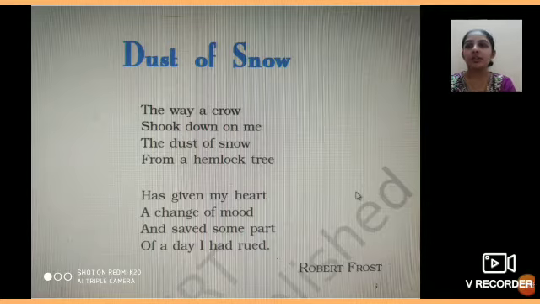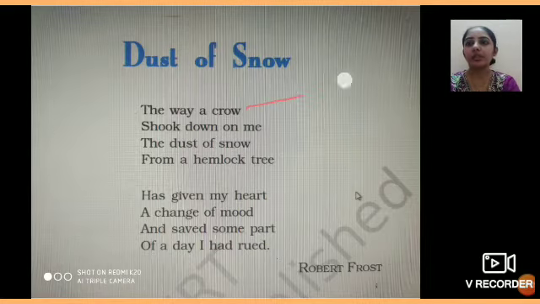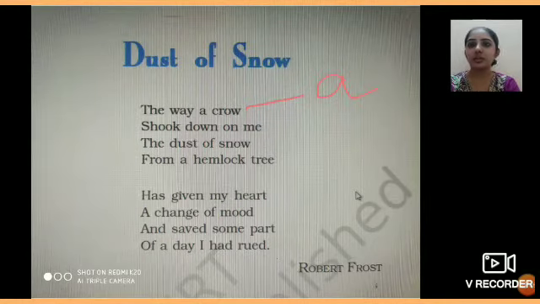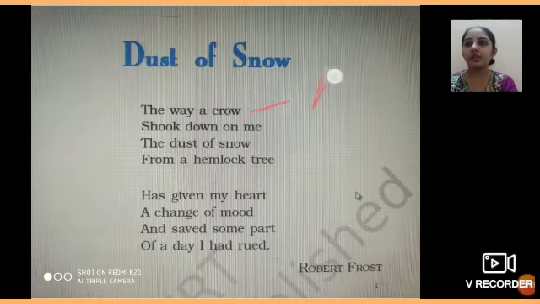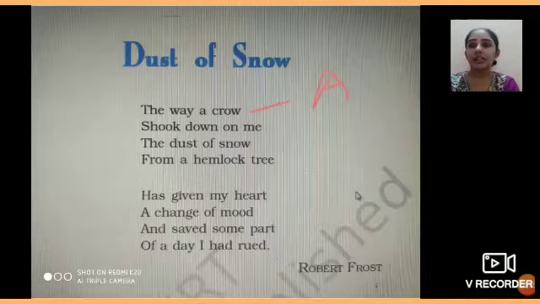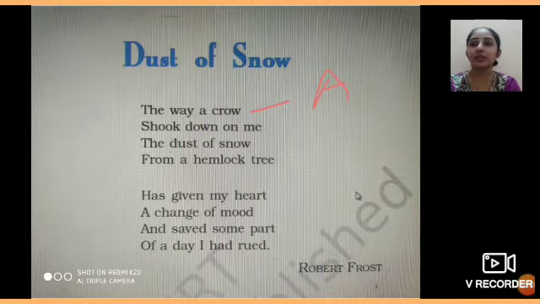The first line is the way a crow then shook down on me the dust of snow from a hemlock tree. So now in this first stanza, the way a crow, अब इस first line को आप नाम दे दो A. Okay, this is A. Or you can write in capital, इसको नाम दे दो A. Then the next line, shook down on me. So now the last words of both these lines, यहाँ पे crow है, यहाँ पे है me. Now crow and me are not rhyming, ये rhyme नहीं कर रहे हैं.